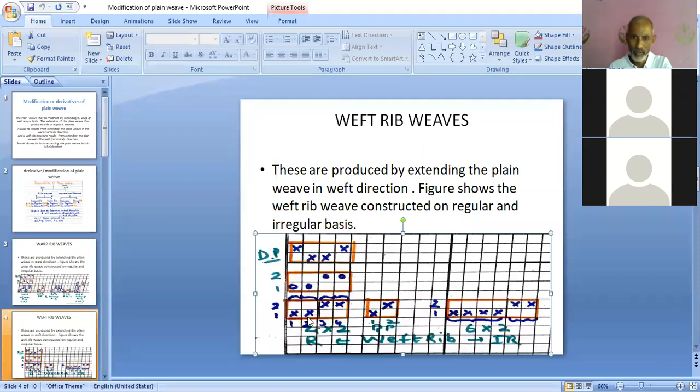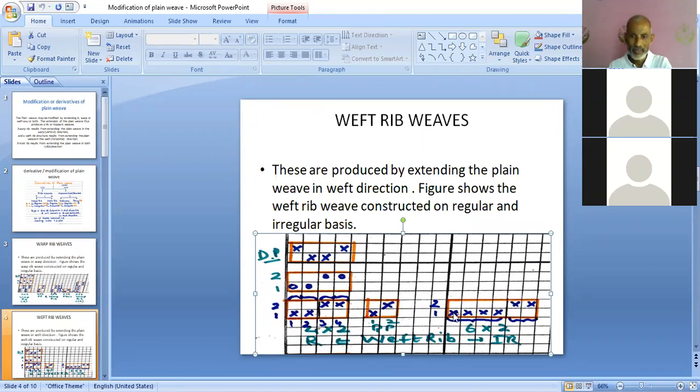The first heald frame has the order, first end, 1 up, 1 down, which can be copied here. And from the second heald frame, the third end and fourth end are passing, whose order is 1 down, 1 up, and that can be copied here. In this way, the lifting plan can be constructed in 2x2, and that will be the same as the plain weave. The lifting plan of weft rib will be the same as the plain weave.